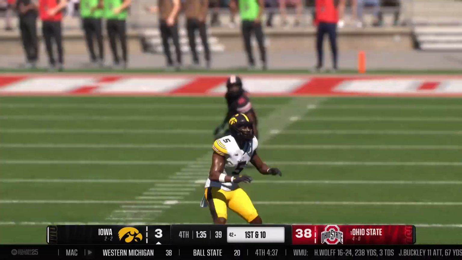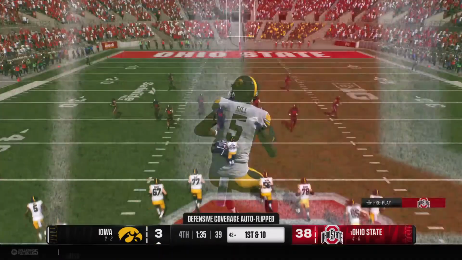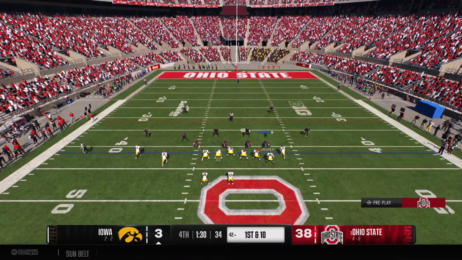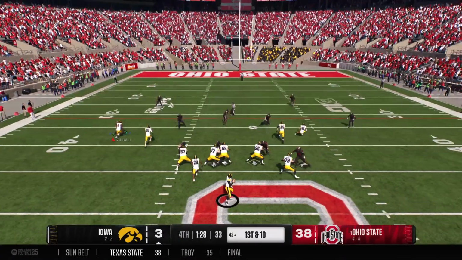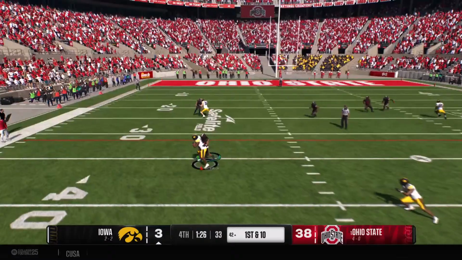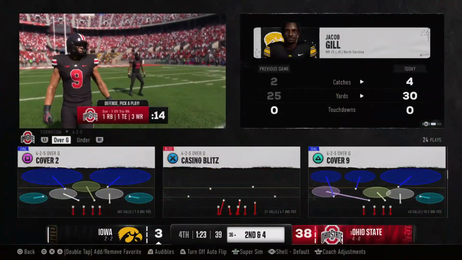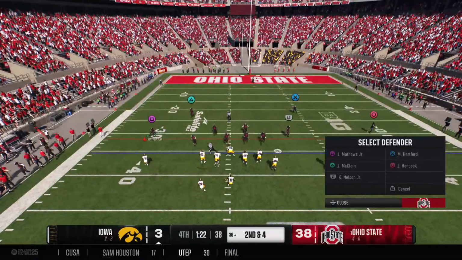Finds his man. It's Gill. And he earns a first down, and boy, did he earn it after taking that lick. It's a 1st and 10 from the 42-yard line. They're working that left side. He's brought down quickly. Minimal gain there. Still a bit short of the first down.